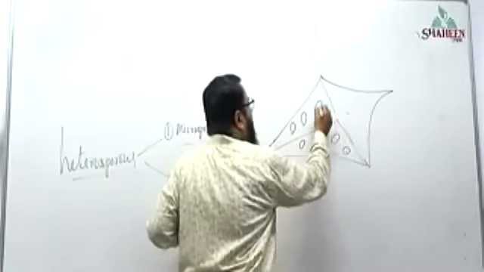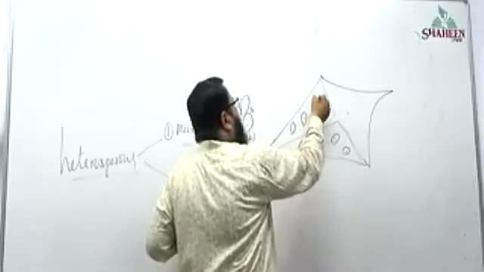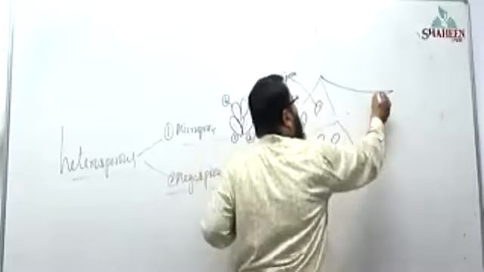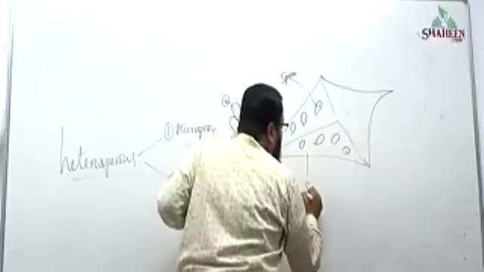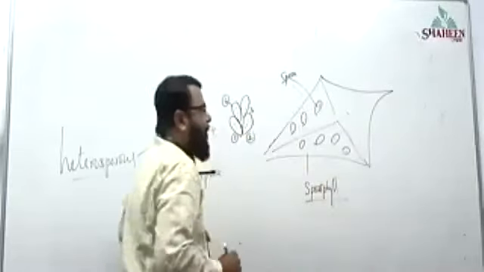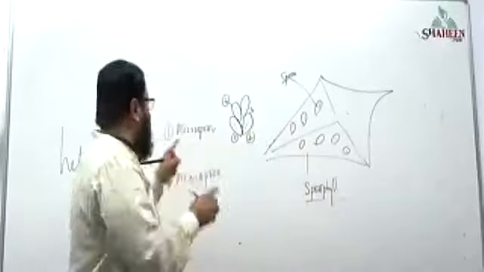So now this is producing sporangia. In the sporangia we have spores. What is this leaf called as? Sporophyll.